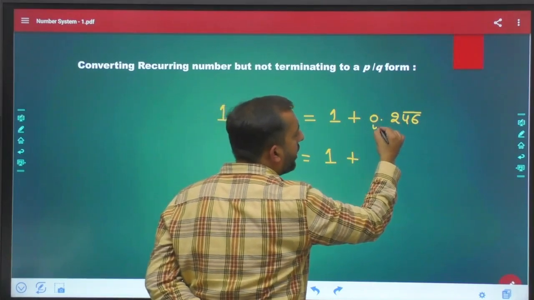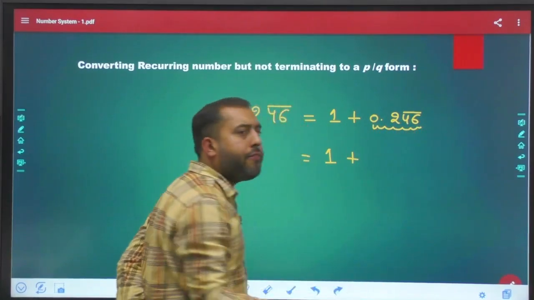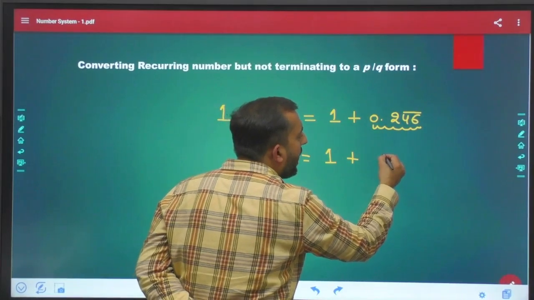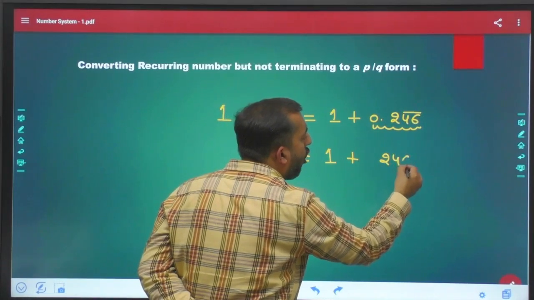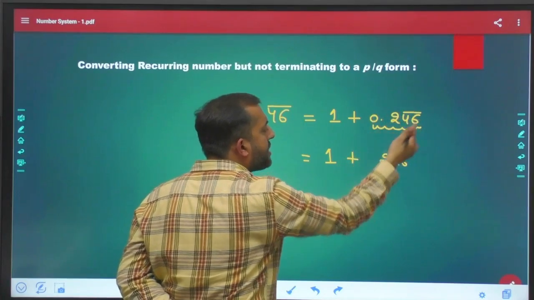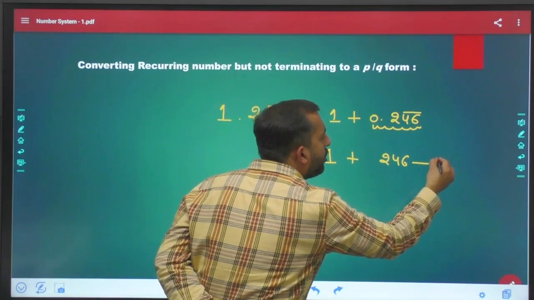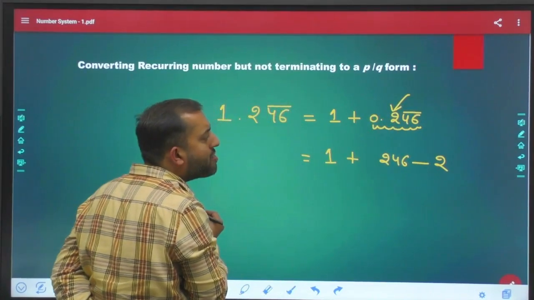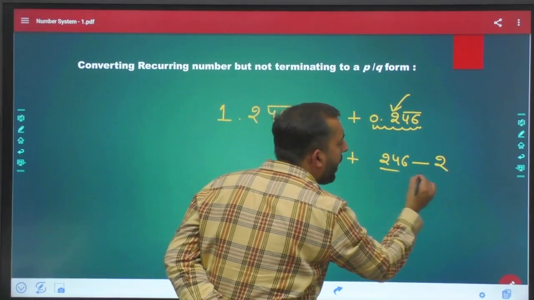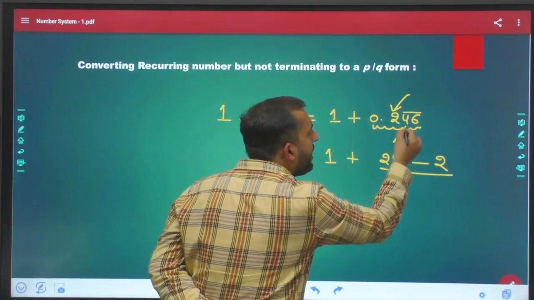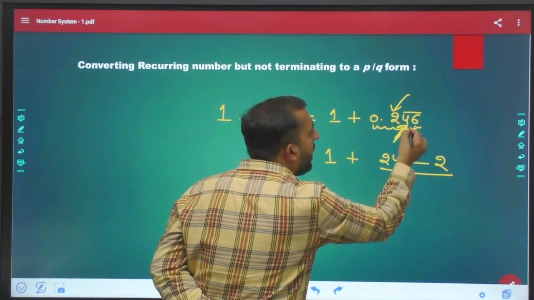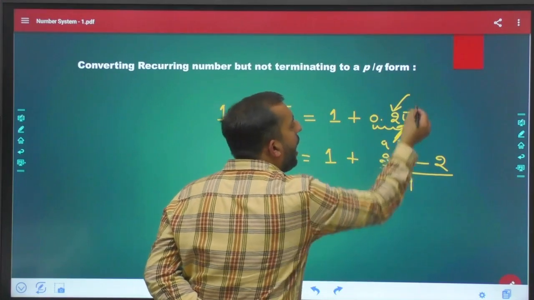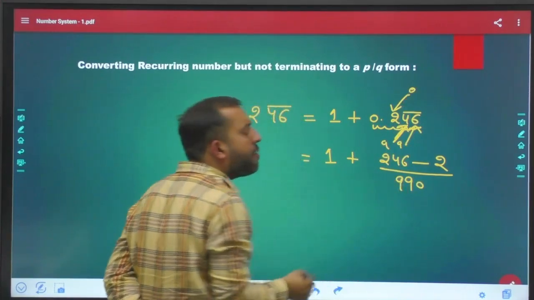What about this case? This is similar to what we have just discussed, right? Write down 246, all the digits that you can see after the decimal, minus those digits that are without bar, divided by those many 9s as the number of digits under the bar, and those many zeros as the number of digits without bar.